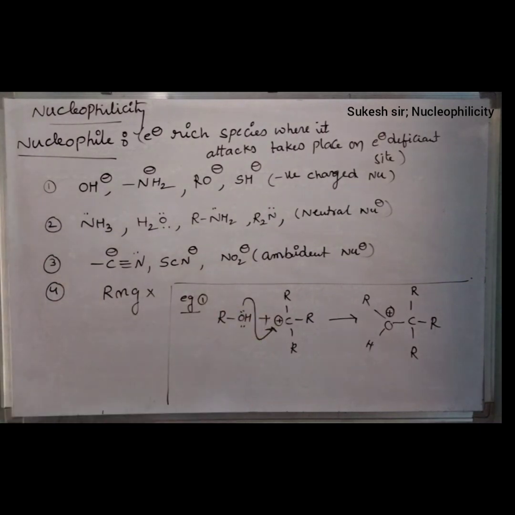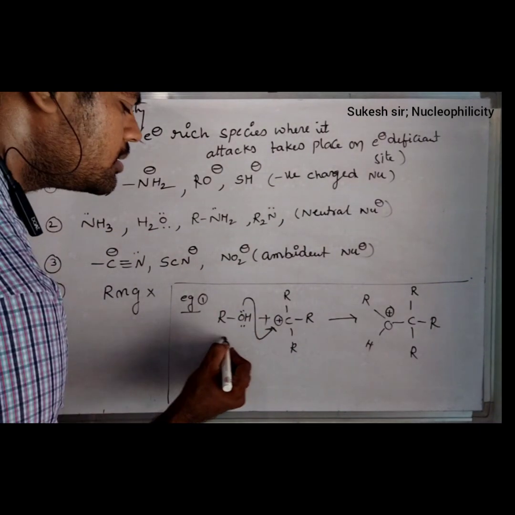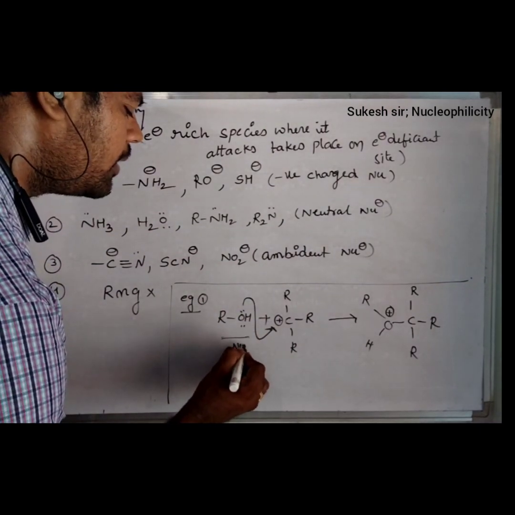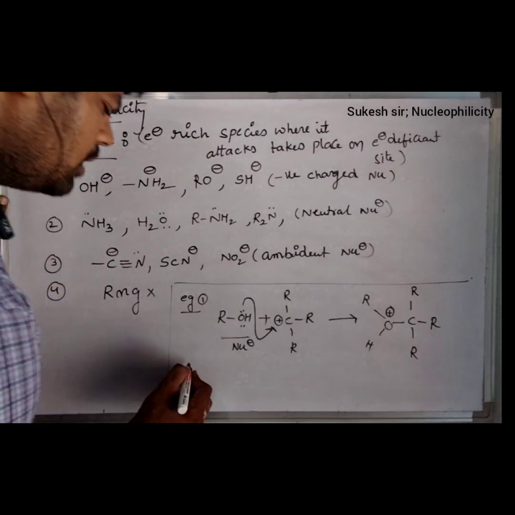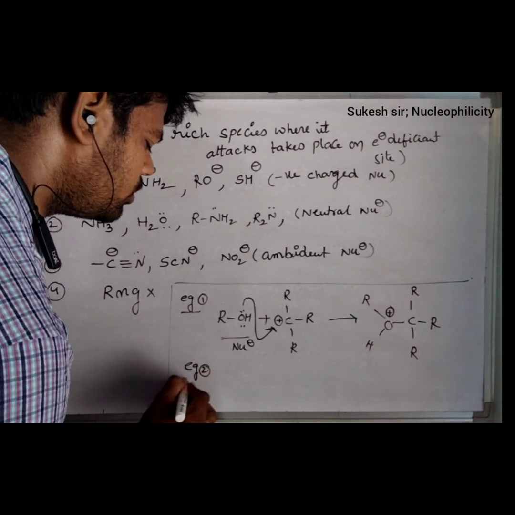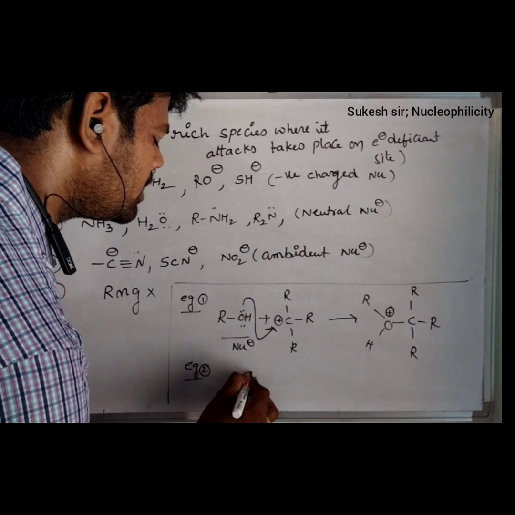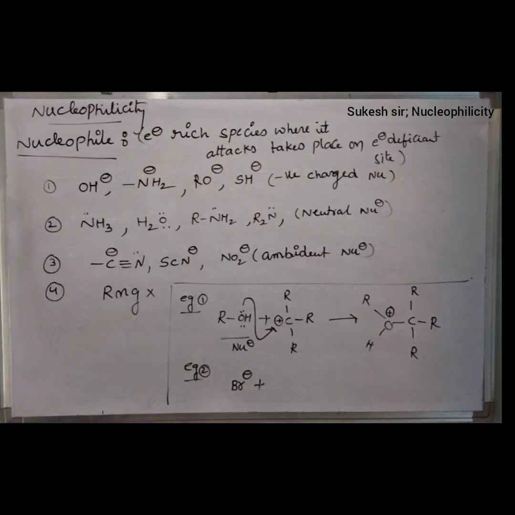Electron deficient side. Here, ROH is there. It is considered as a nucleophile, which is represented with a Nu minus. Not only this one, if you take the halides like Br minus or Cl minus, one more familiar example I want to discuss, that is Br minus, which is considered as a bromide ion,